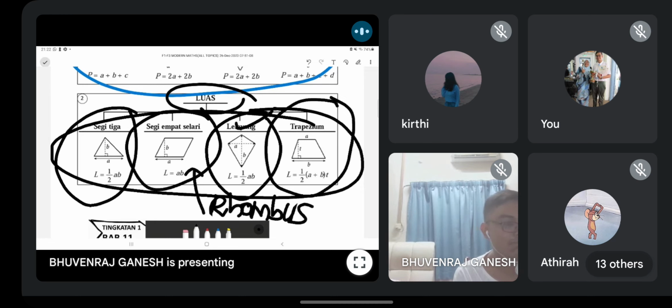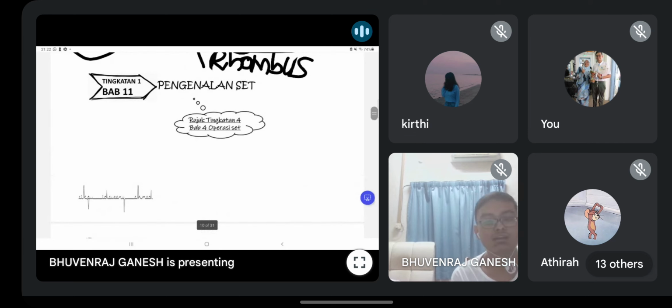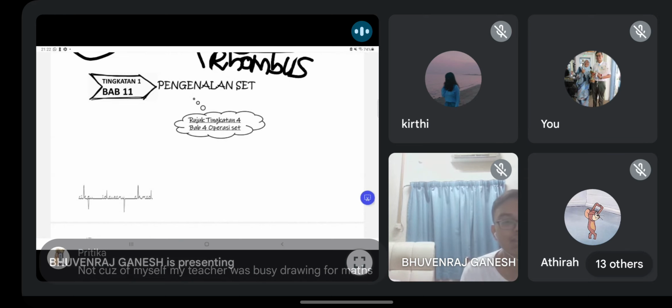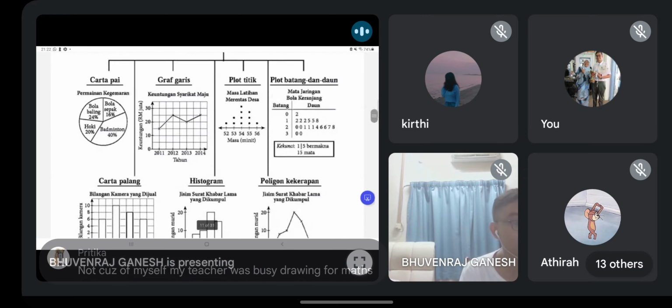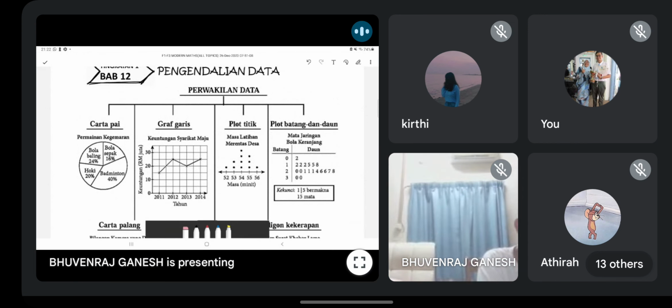Okay. So trapezium, you all should know. This one is very simple. Okay, this one I won't teach as the notes say, because this one you learn in Form 4 chapter 4. Exactly the same thing. Okay, so that's why I won't go through it. It's a repetition. Okay, so next one we go to set.